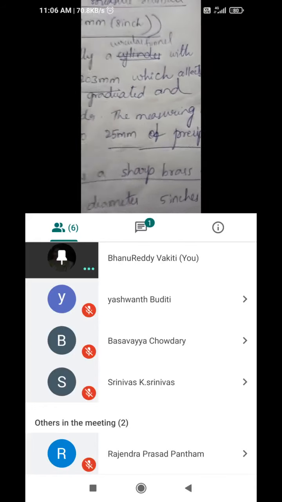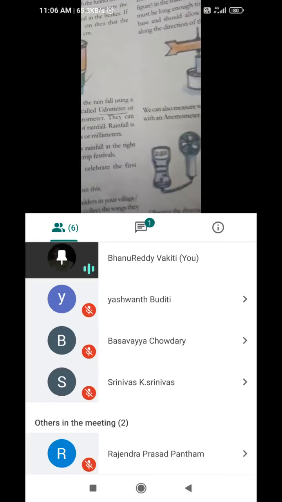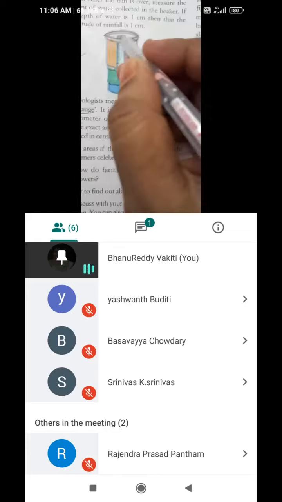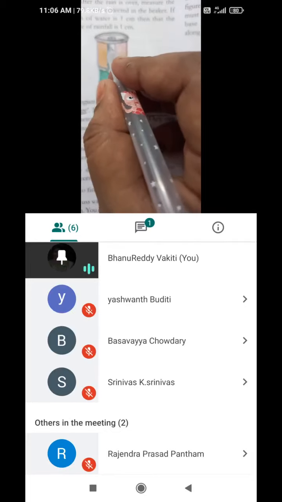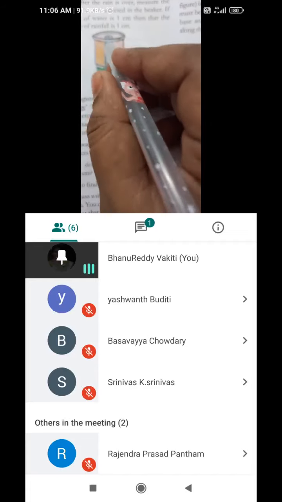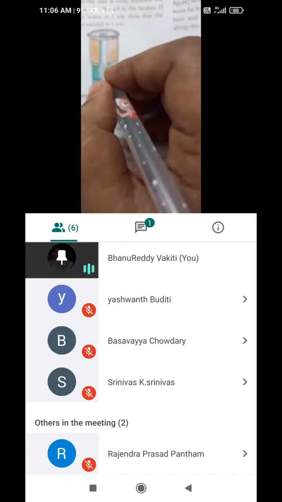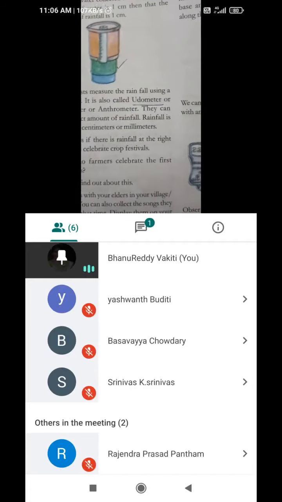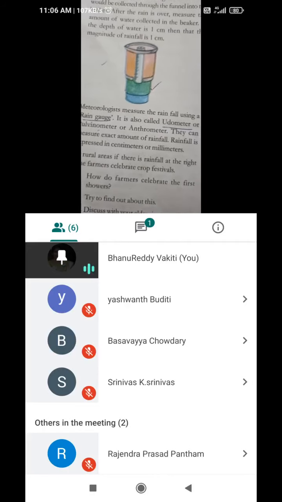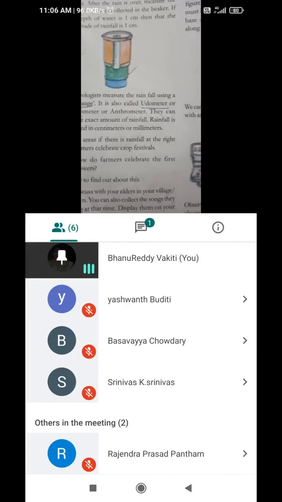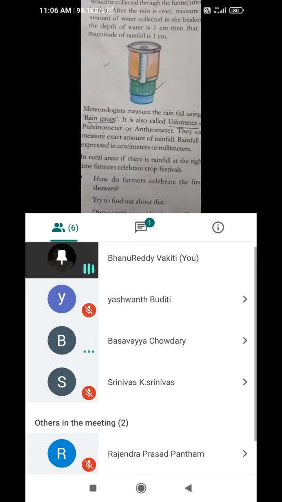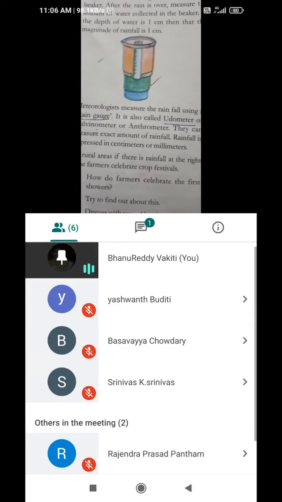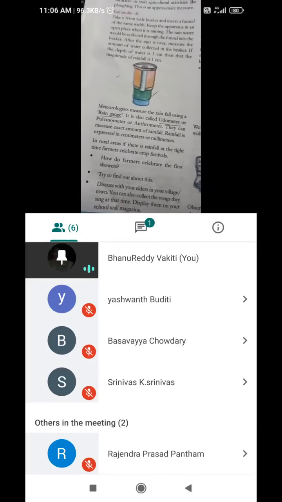In mm also we can find it, as the graduated scale on that cylindrical funnel should contain mm or centimeters. In mm or in centimeters we can find the rainfall measurement like this. Yes, I think you got it. So rain gauge, odometer or pulvinometer we can call for measuring rainfall.